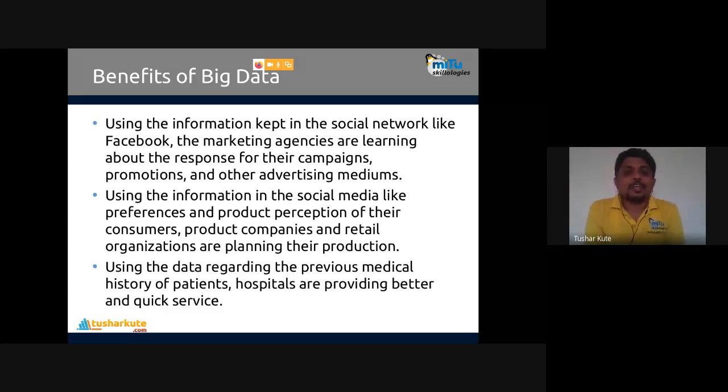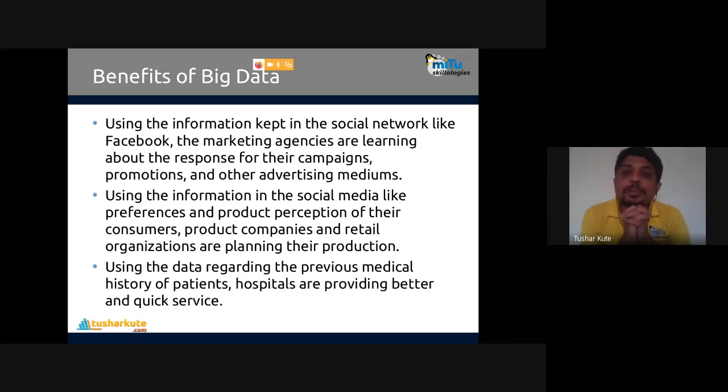That's why, using the information in social media like preferences and product perception of their consumers, product companies and retail organizations are planning their productions. So you plan what the necessities and requirements of the user are. Accordingly, the planning of production and the planning of the design is possible.